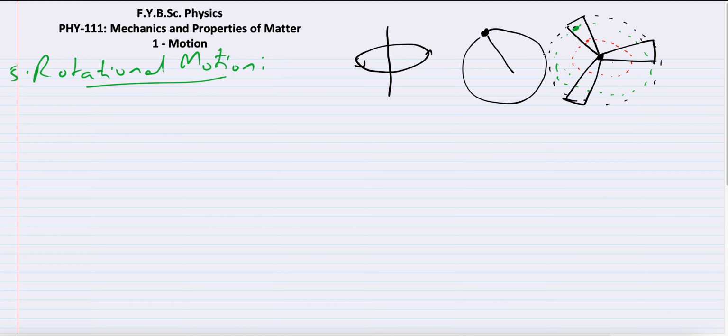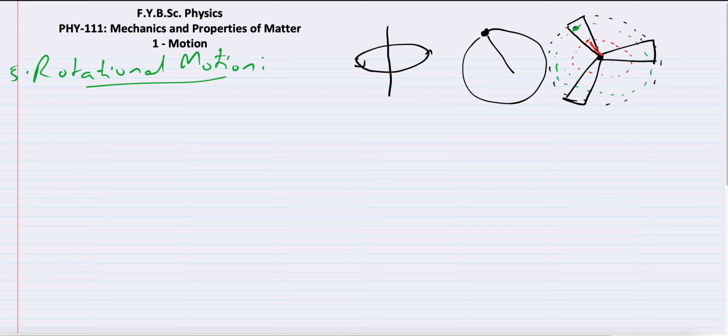One more thing about rotational motion, this is important. Whenever we have rotational motion, all its parts do not move the same distance in a given interval of time. Let me repeat, all the parts are not moving the same distance. For example, see this red particle over here, the radius is small. Let me draw the radius. The point I'm making is that the red particle is in circular motion, and this is its radius.